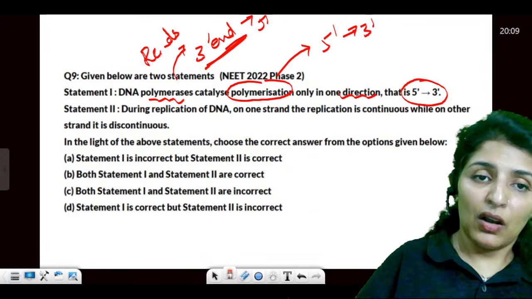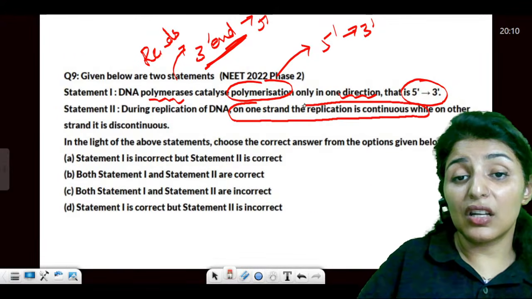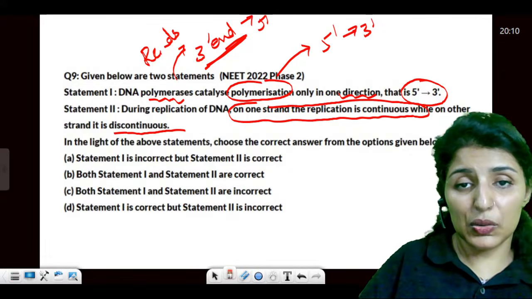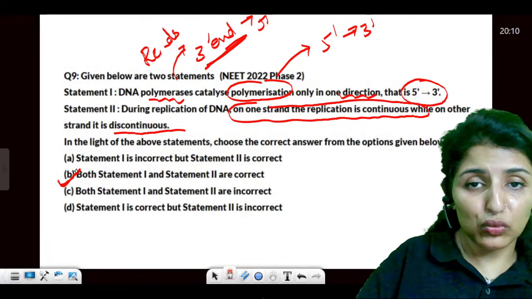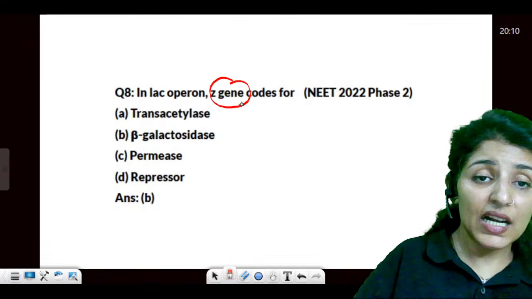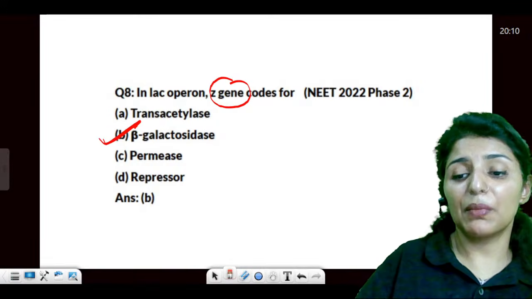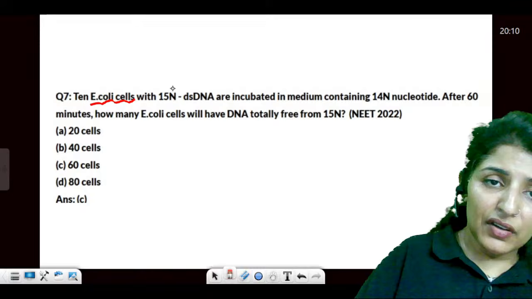Is that clear? Alright. During replication, one strand is replicated continuously and the other discontinuously. So this makes both the statements true. Clear? Alright. For lac, just had this question. Z will code for beta galactosidase. Now, 10 E. coli cells with